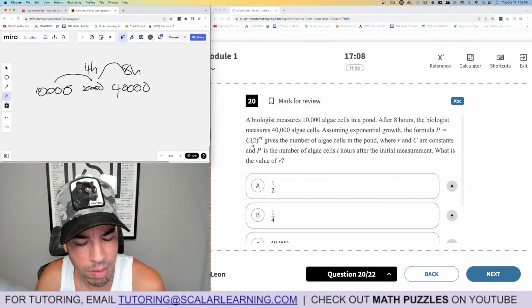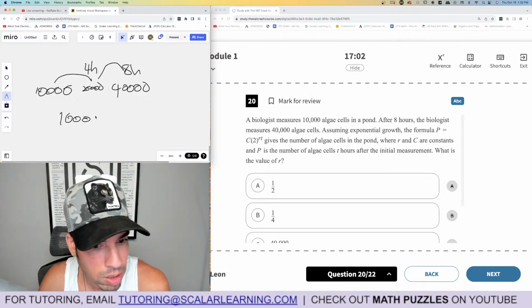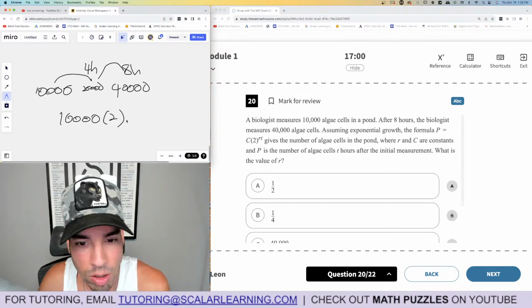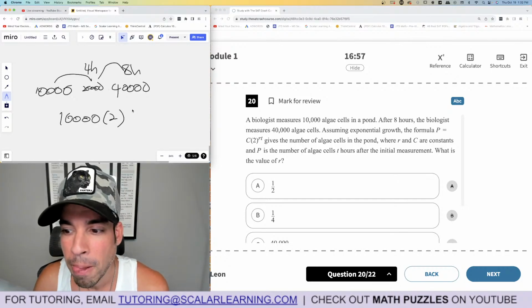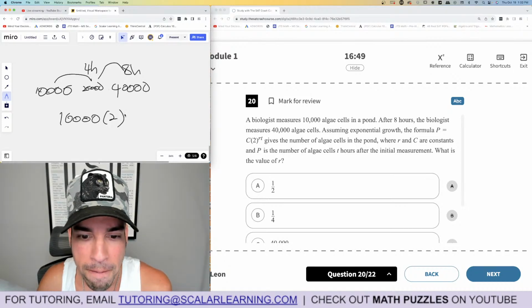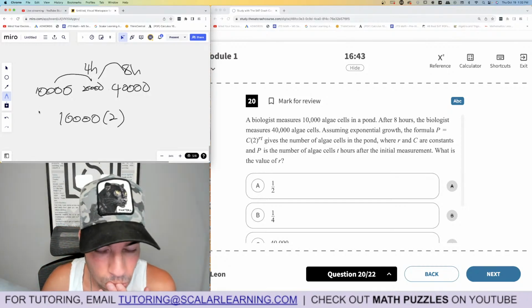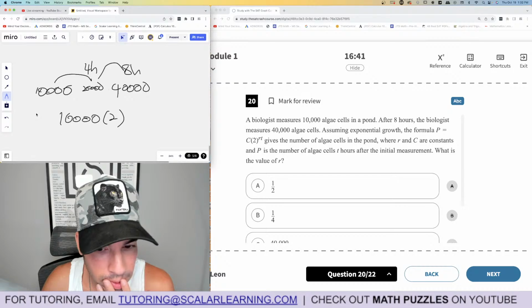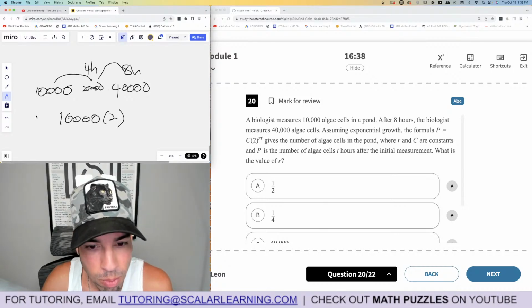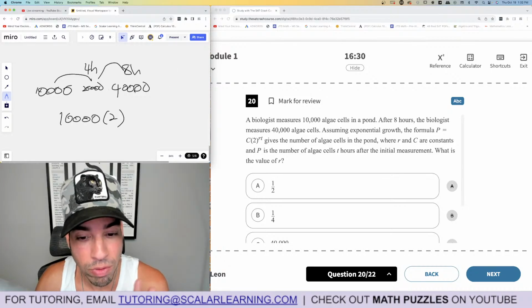The reason I bring that up is because C is my initial value, which is 10,000, times 2, because it doubles. R and T are constants, and P is the number of algae cells T hours after the initial. What is the value of R? Oh, I know what this is. Let me think about this for a second, because it's like a half-life formula. It's 1 over 4. Let me show you why.